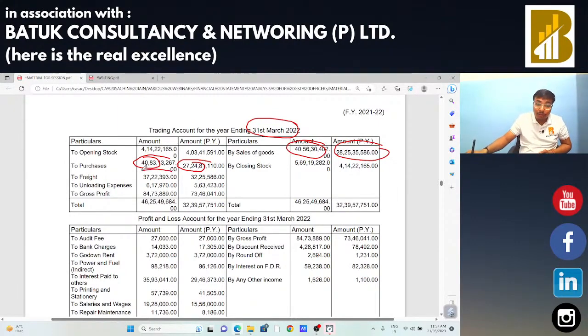Sir, there is a freight of 37 lakh rupees. In that case, we are going to check the same, that RCM is paid by the taxpayer or not. We are going to compare the same from the consolidated GSTR 3B return. Next, sir, unloading expenditure. We need to check that unloading expenditure is of a registered person or unregistered person. Although section 9 subsection 4 is not applicable. Okay, so अगर कोई unregistered expenditure भी है और 5,000 से ऊपर है तो RCM की liability तो नहीं आती है, but we need to check the GST claim or not on that particular item.